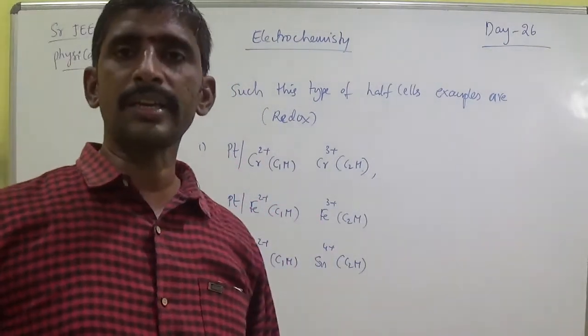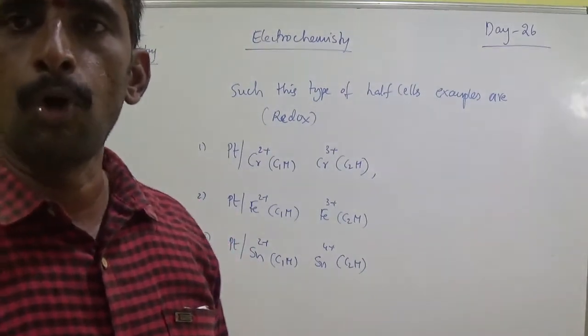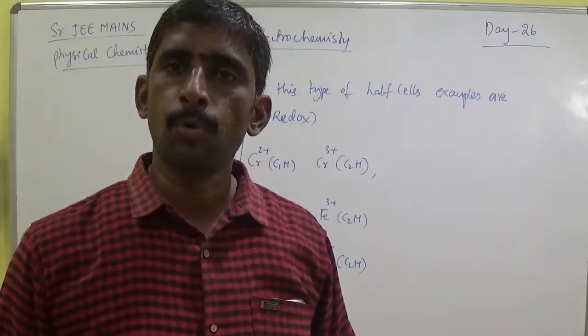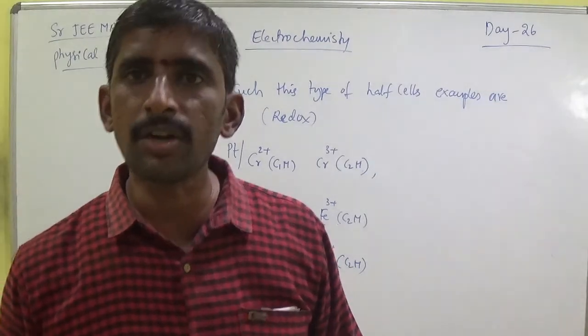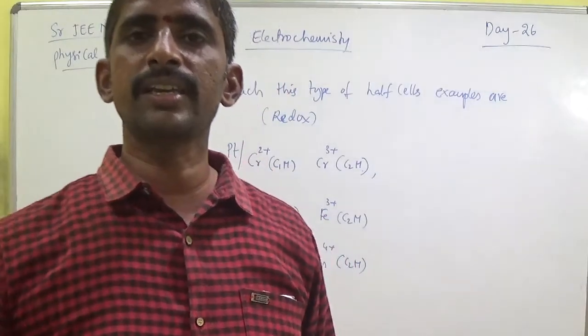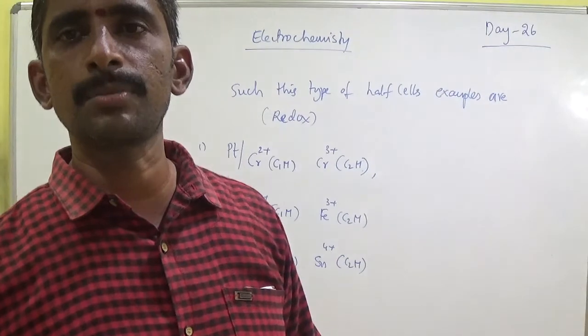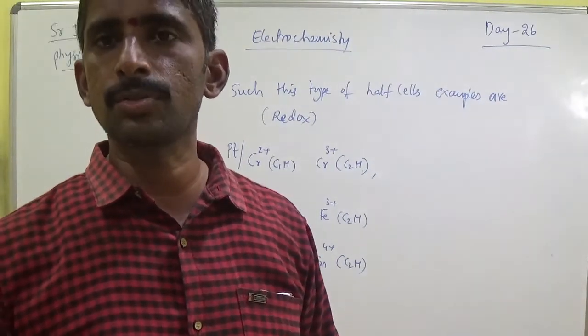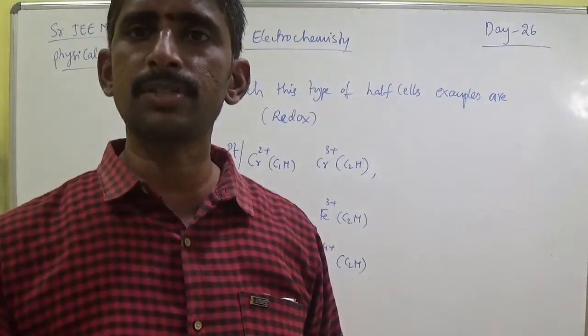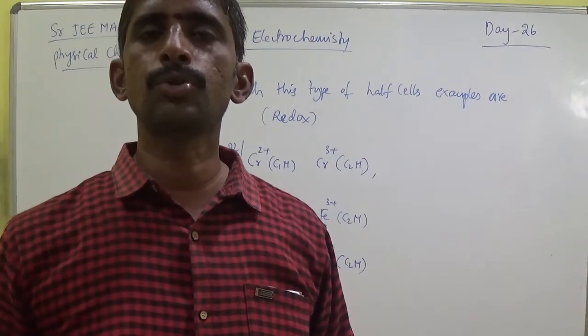In a redox cell reaction, both metal ions act as oxidizing and reducing agent. Oxidizing means gaining of electron. Reducing means losing of electron.